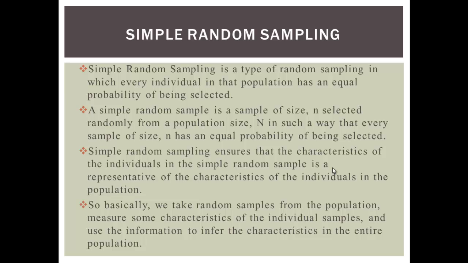What is simple random sampling? Simple random sampling is a type of random sampling in which every individual in that population has an equal probability of being selected. So, why do we do this?